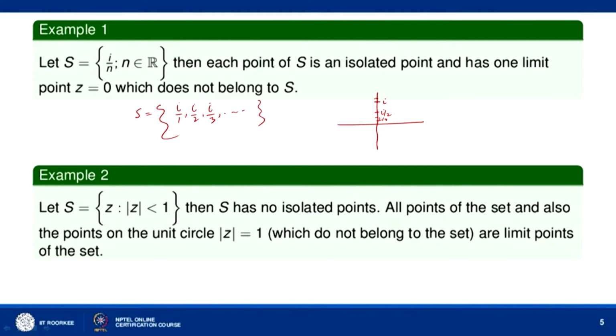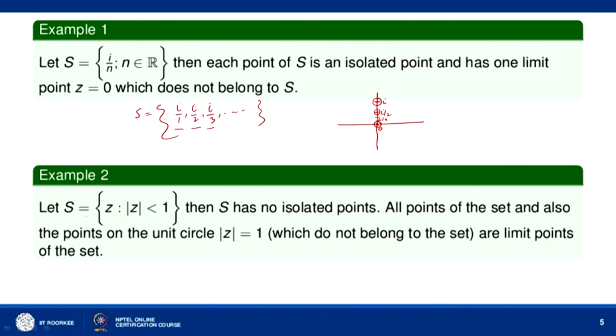You can always find a small neighborhood of the point i or of the point i by 2 such that it does not contain any other point of S. But Z equal to 0 is a limit point of S, because howsoever small a neighborhood of Z equal to 0 you take, infinitely many members of S will belong to that neighborhood. So, Z equal to 0 is a limit point of S, and it does not belong to S.